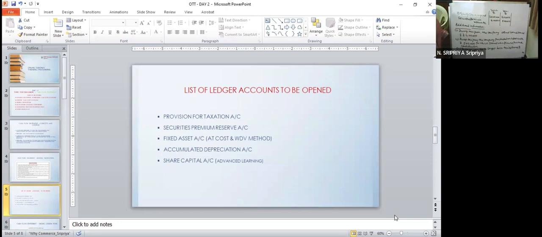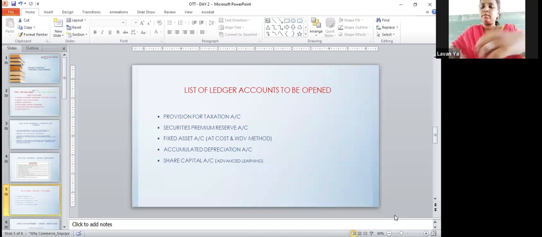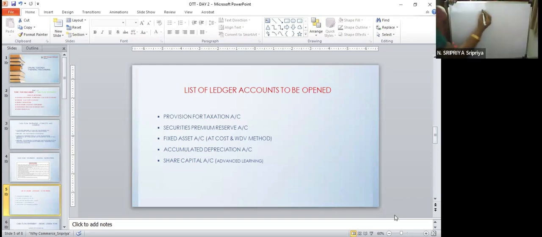Okay, so now I will open the ledger account, share capital ledger account. I hope all of you have noted down these things. Yes, ma'am. So open share capital ledger.